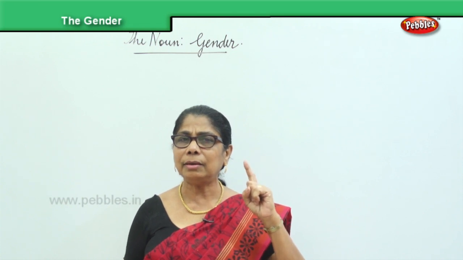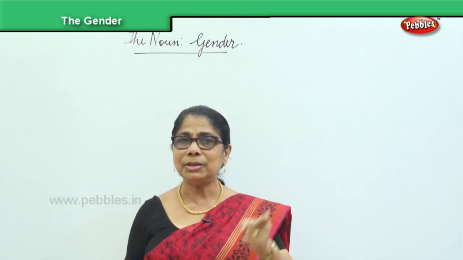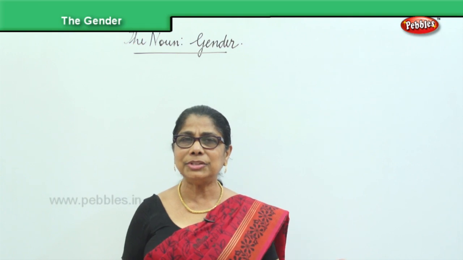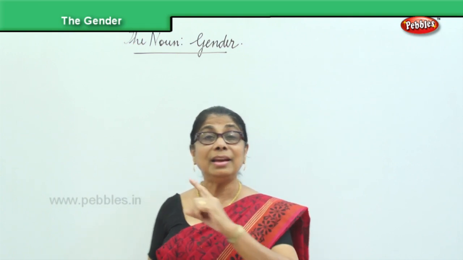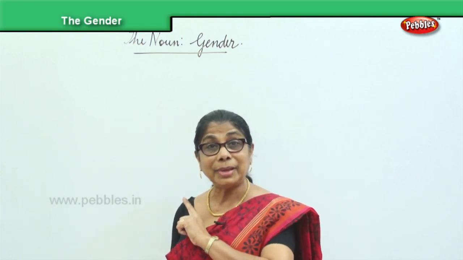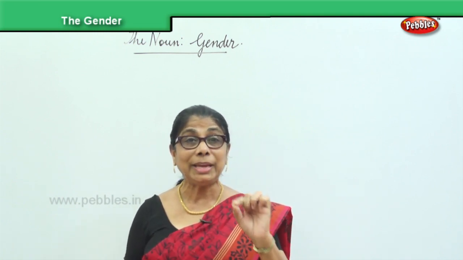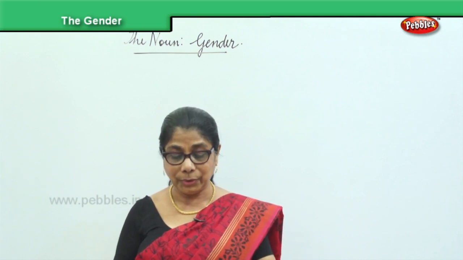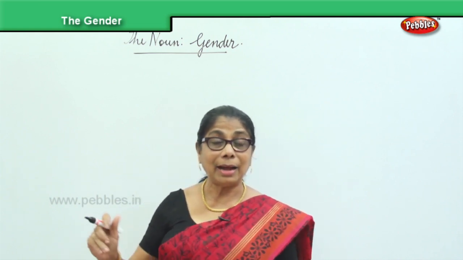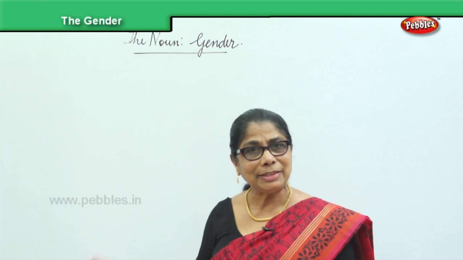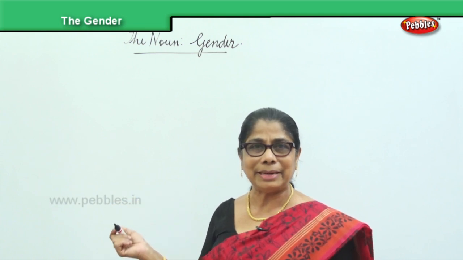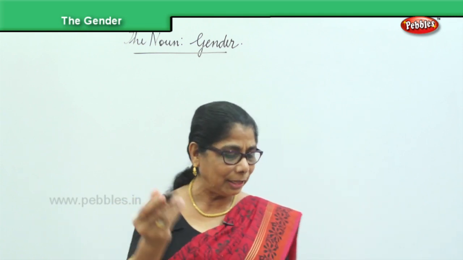Only when we use them in sentence form, we can think, oh, this is feminine gender, so I must use this. This is neuter gender. So we are learning noun gender so that we can utilize it in our speaking and in our writing. So first I will write the masculine sentences, and we will change that and write the feminine sentence. I'll do one, then you will understand.